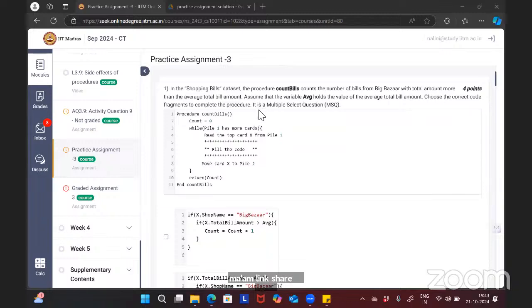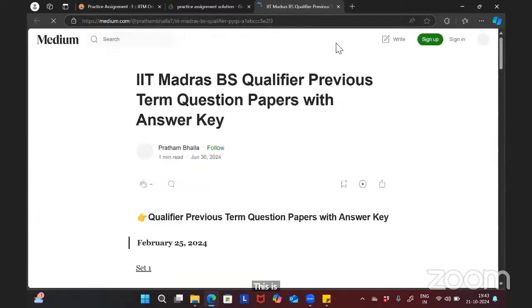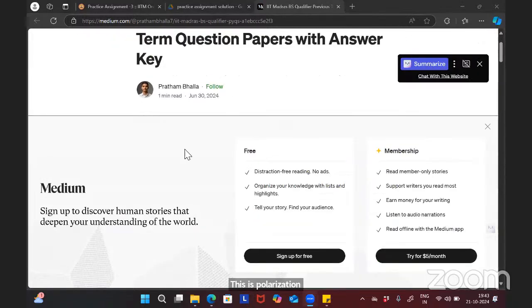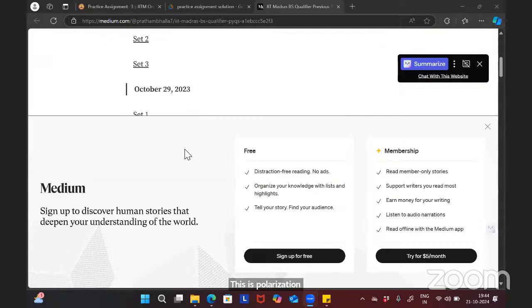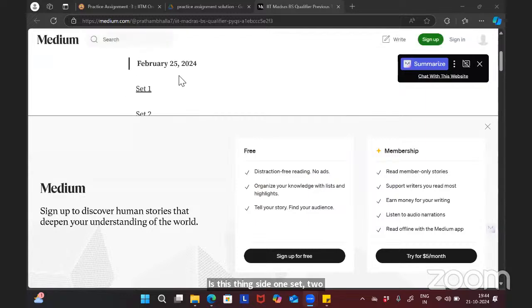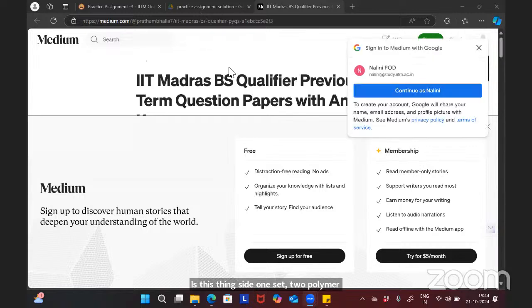Yeah, it's shared in the chat. I think someone has given it in the chat. C medium. Is this qualifier PYQs? Is this the thing? Set 1, set 2 qualifier. Yeah, any official link you can share in the Discord, we'll try to provide the practice assignment questions. You can follow that. We will pin that message, okay?